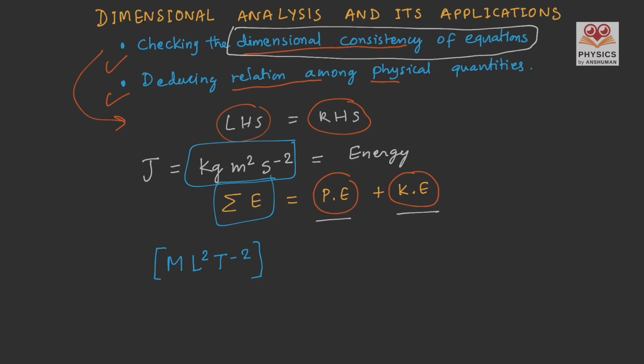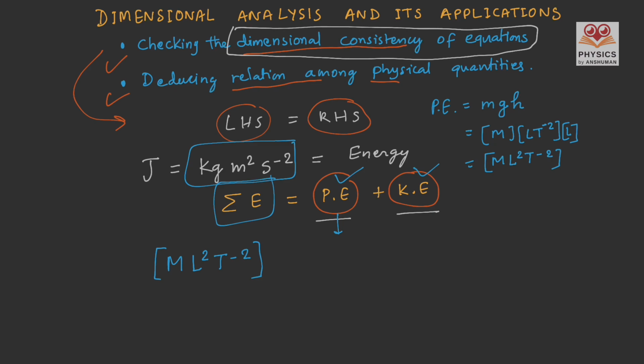If we check the right hand side, we have potential energy and kinetic energy. The formula for potential energy is m, that is mass, into acceleration due to gravity multiplied by height, that is a kind of length in the upward direction. So the dimension is M, and acceleration due to gravity is actually L T to the power minus 2. And again, height is simply L. So it is actually mass, length square and time raised to the power minus 2.